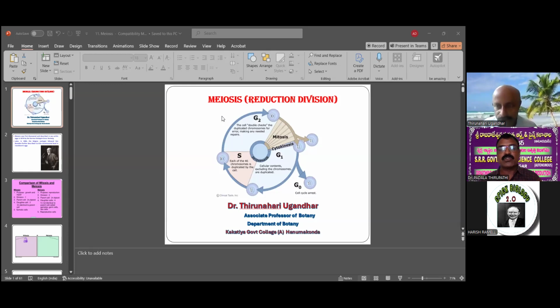Sir is going to explain the most important topic in molecular biology or cell biology, that is meiosis. We can also call it reduction division, which is the most important topic for all the competitive exams related to botany, zoology, microbiology, biotechnology, biochemistry, and also exams like CPGET, CUET, APSET, TGSET, CSIR NET, NTA, and ARS NET. It is also most important for all plant sciences, including life sciences.